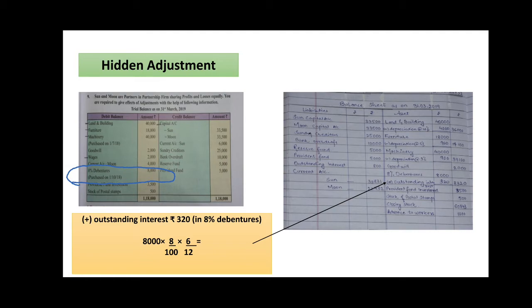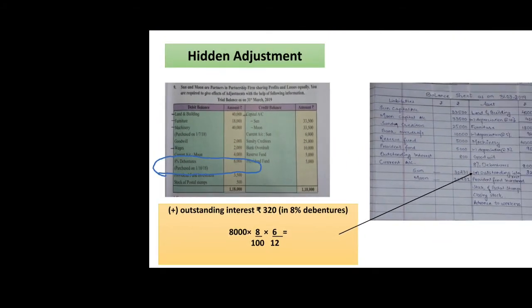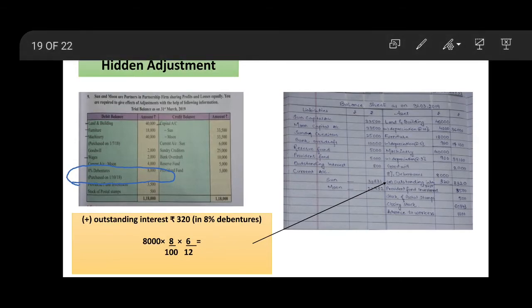Hidden adjustment. Here in the question you can see 8% debentures 8,000, which was purchased on 1/10/2018. It means the interest on the debenture is outstanding. So what we do with the outstanding interest? We used to add it in the 8% debentures to the asset side of balance sheet.